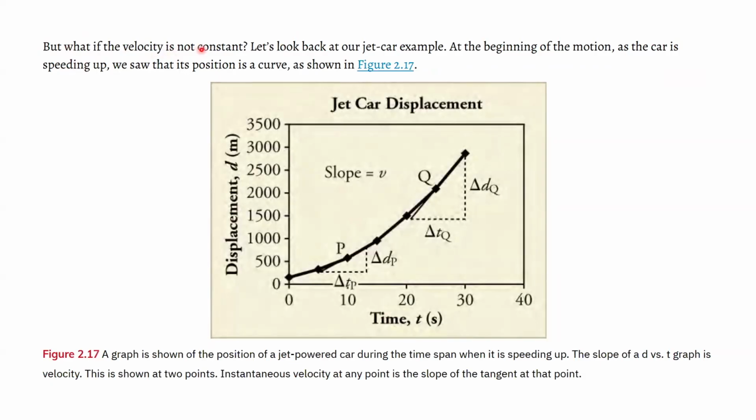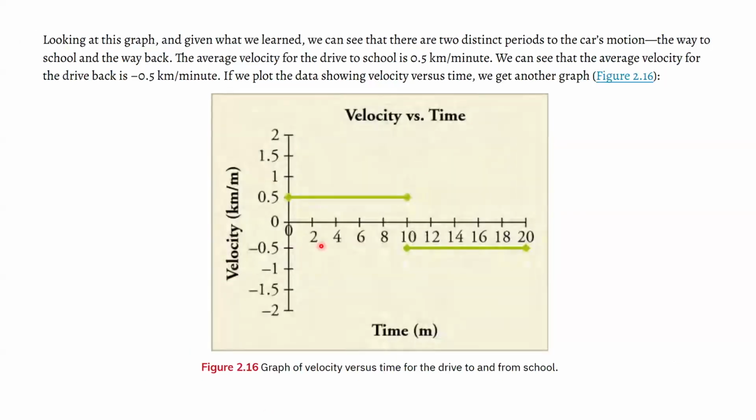Pretty much in the real world, velocity is almost never constant. Even if you have ever been driven to school, you didn't just start the car and immediately start off at 0.5 kilometers per minute.